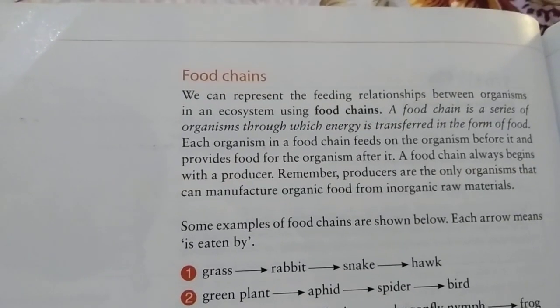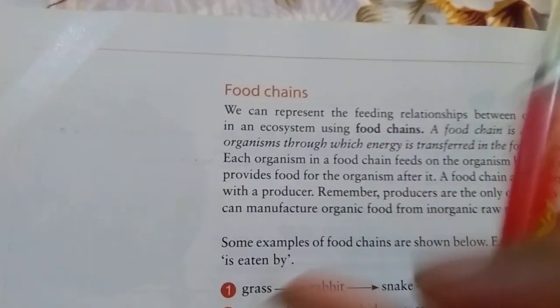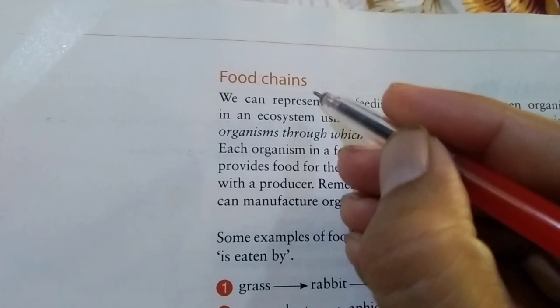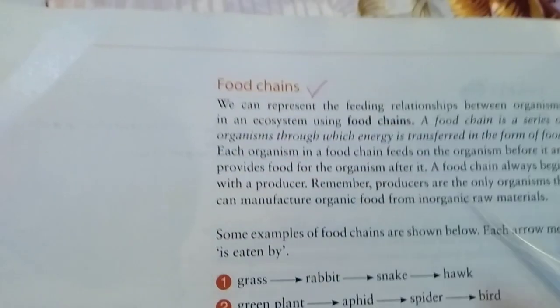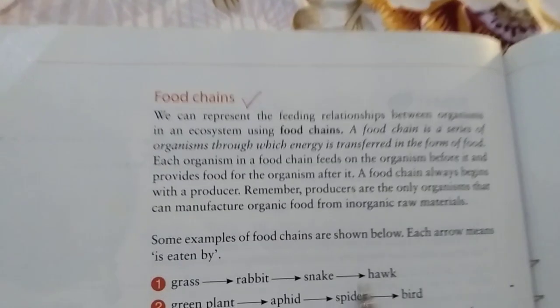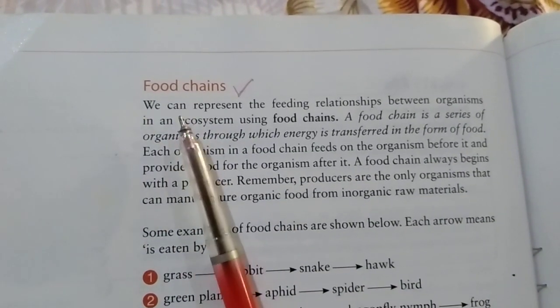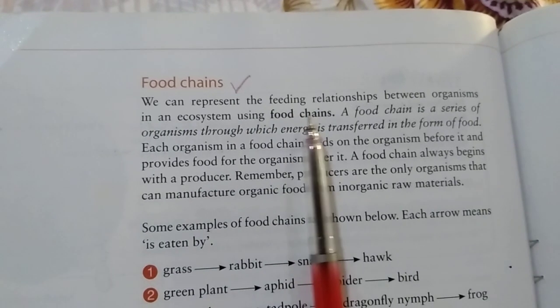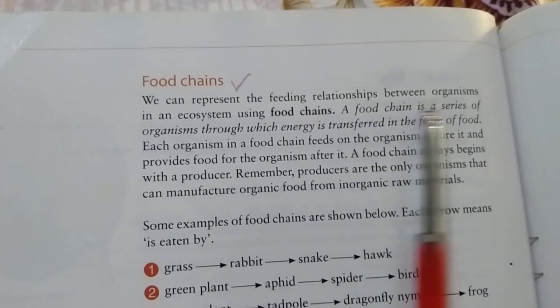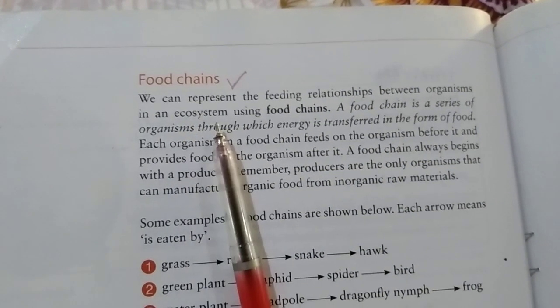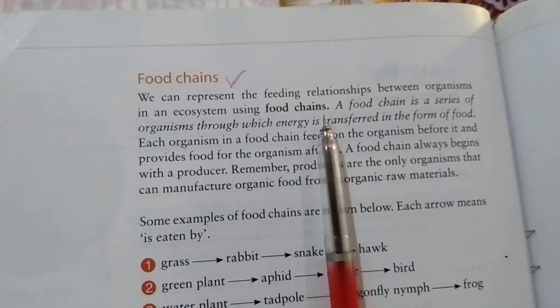Now we discuss the other main topic of the ecosystem: food chains. We can represent the feeding relationships between organisms in an ecosystem using a food chain.